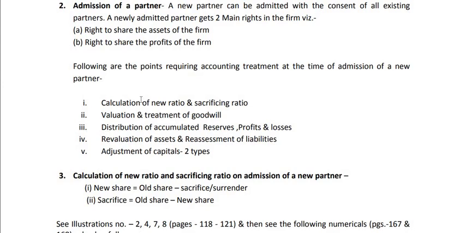Number 1, calculation of new ratio and sacrificing ratio. First, we have to calculate the new ratio of all the partners including the new one, and we have to calculate the sacrificing ratio of the old partners who were in the old firm. So new ratio and sacrificing ratio are to be calculated first of all.